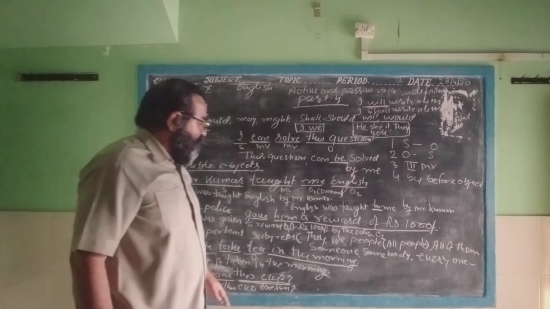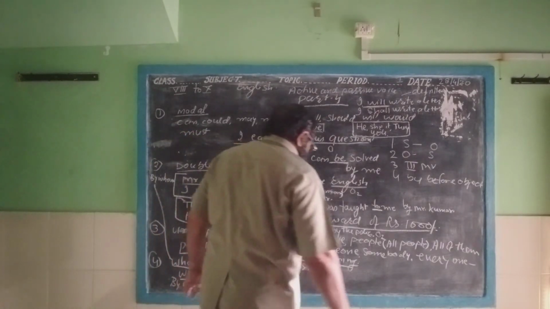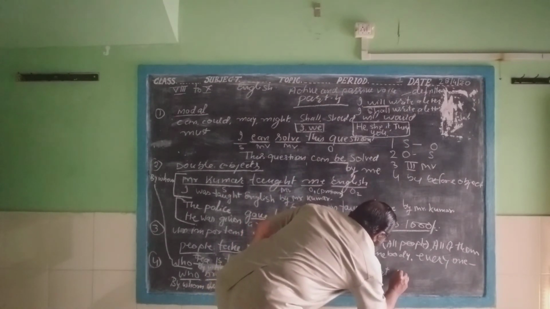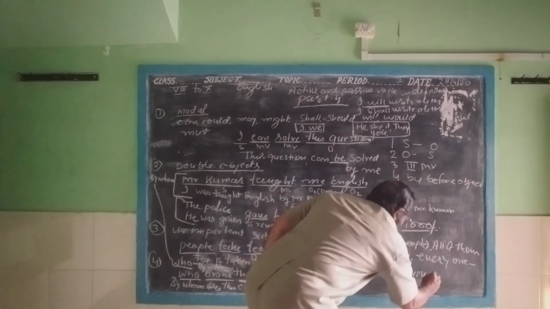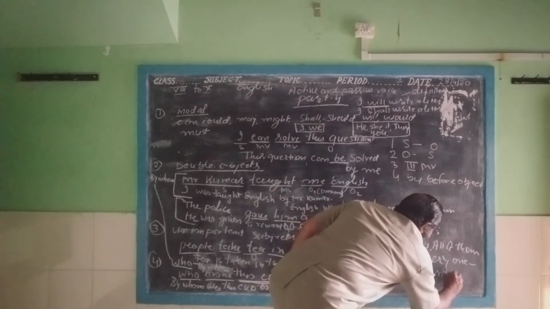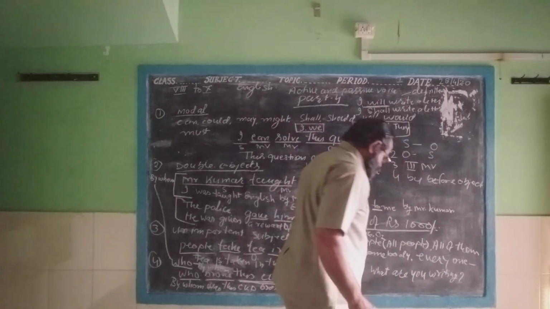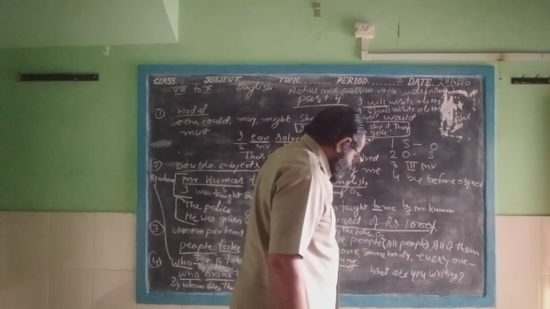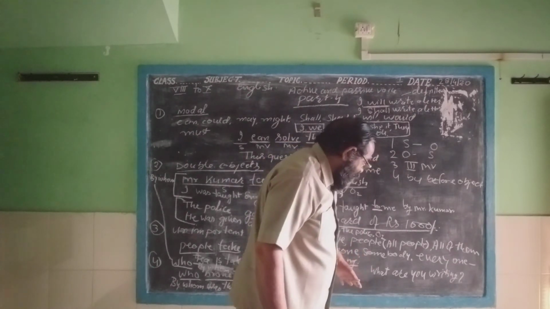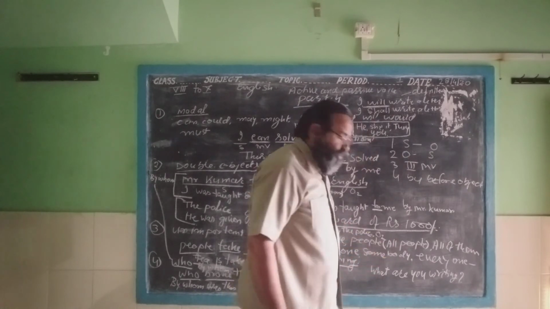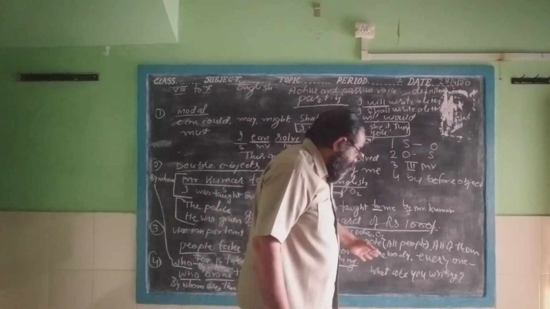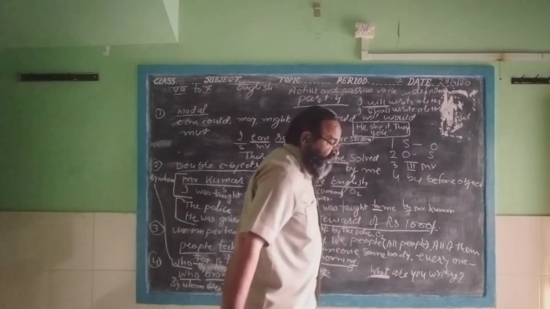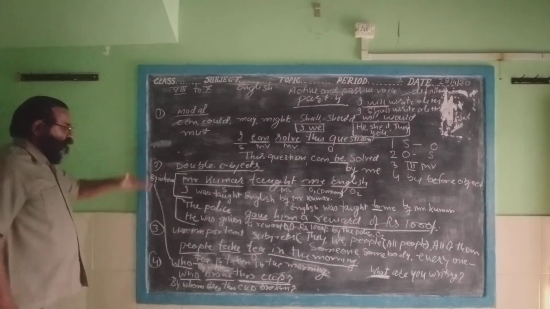I want to explain here. What are you writing? You want to make it passive. What is being written by you? What is being written by you? So what comes before the subject as it is. Only the who word will be changed into by whom.